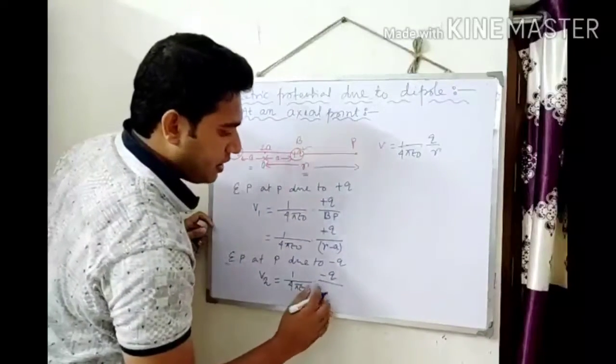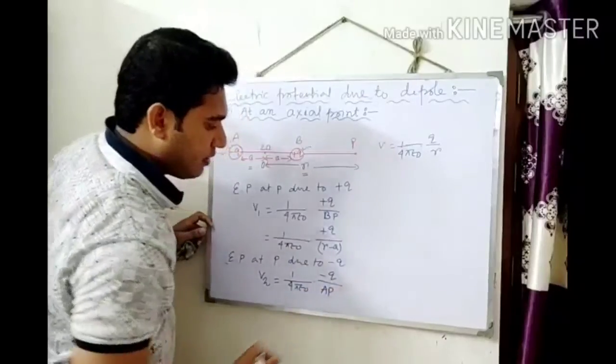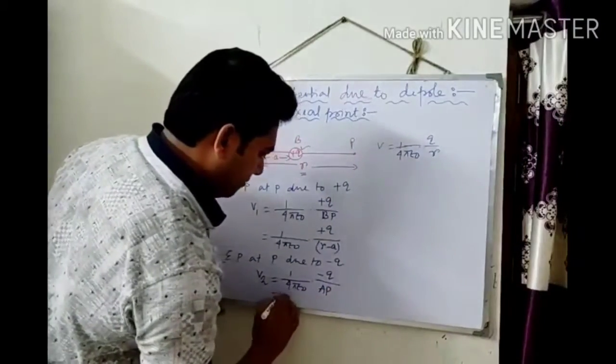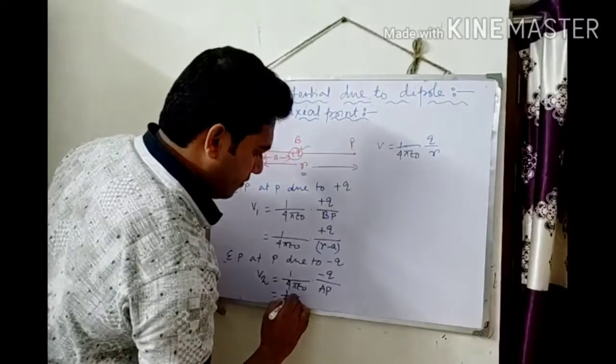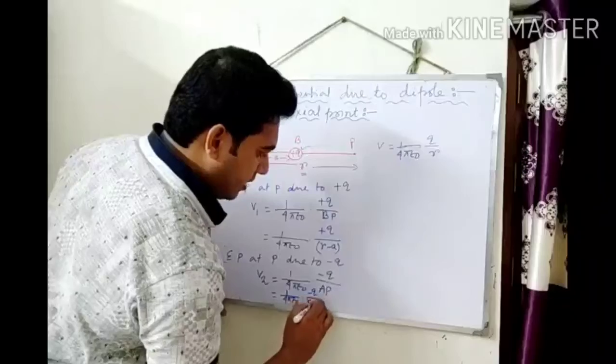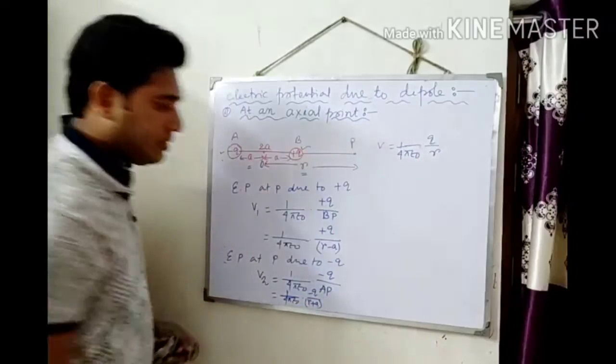I am writing first AP, then I will put the value of AP. 1 by 4 pi epsilon naught minus Q by R plus A.